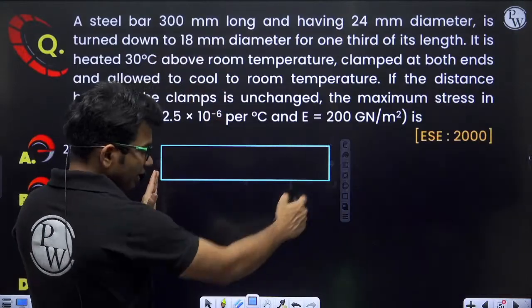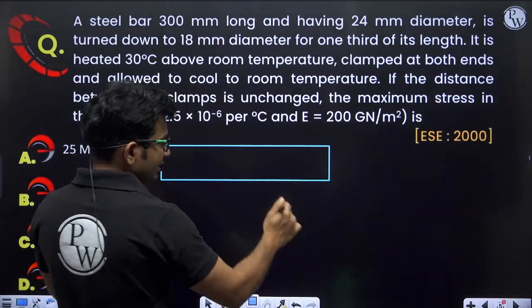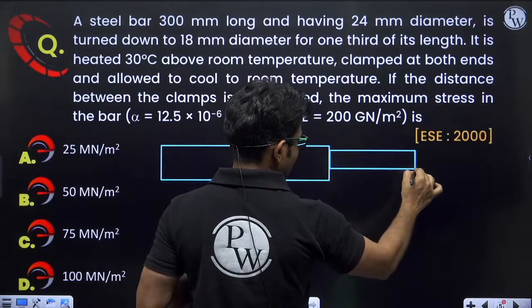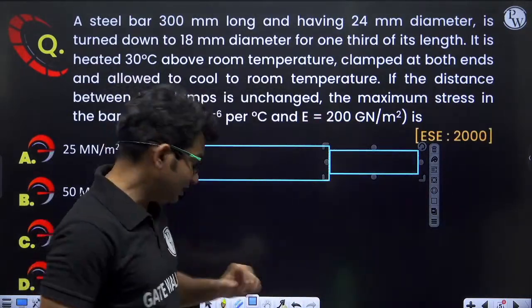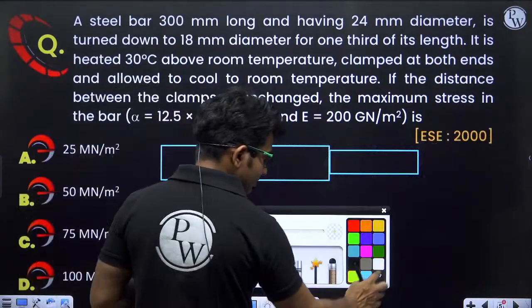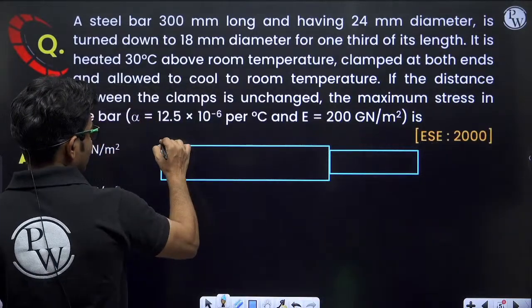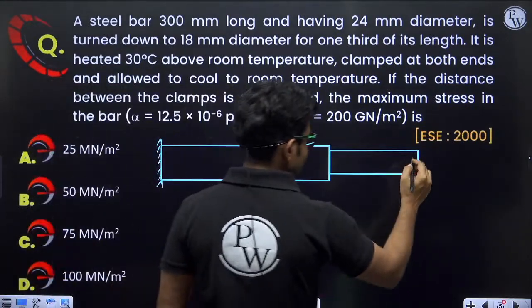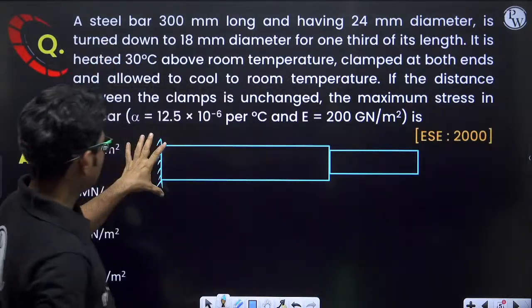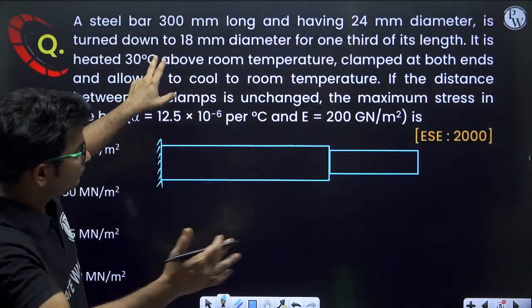For 200 mm length, the diameter remains 24 mm, but for 100 mm the diameter is reduced, turned down probably in a lathe machine, to 18 mm diameter. Now before drawing the supports, let us see what else information is given.